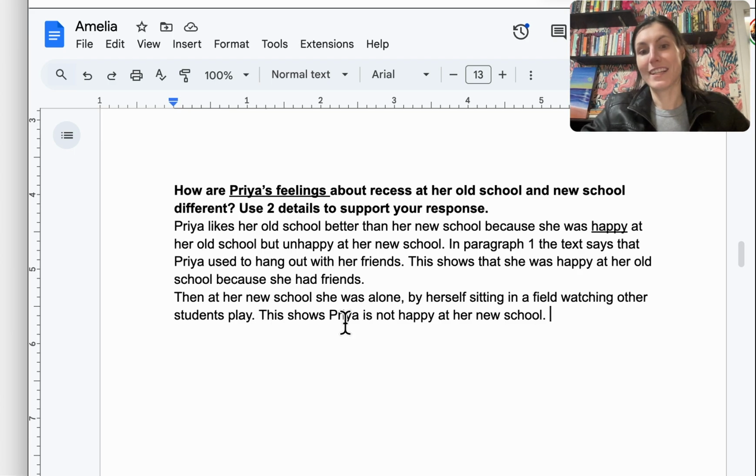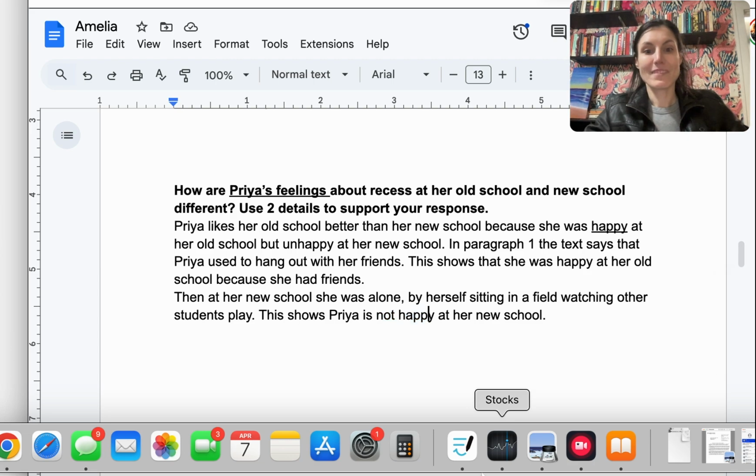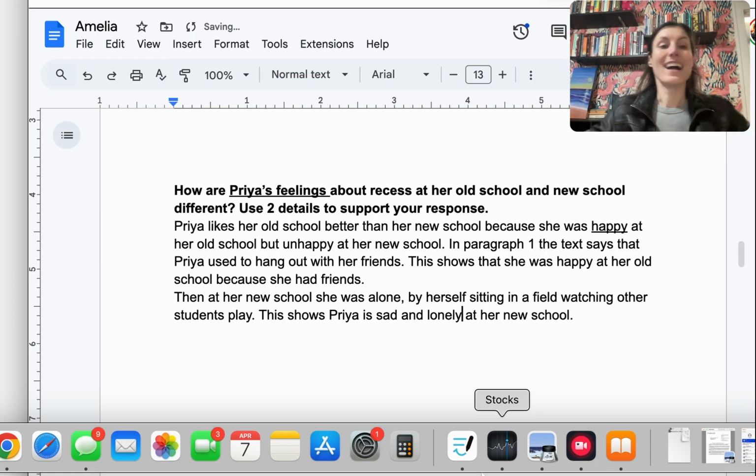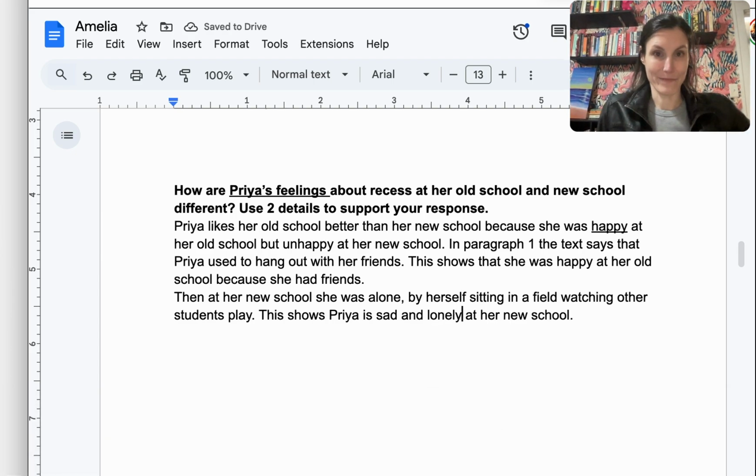We could have also said this shows Priya is sad at her new school, or even lonely, actually, because basically, if the opposite of happy is sad, you could still close your answer here. We could call this a short paragraph. Priya is sad. We could change this one too. This shows Priya is sad and lonely at her new school. And that would be for our first question.